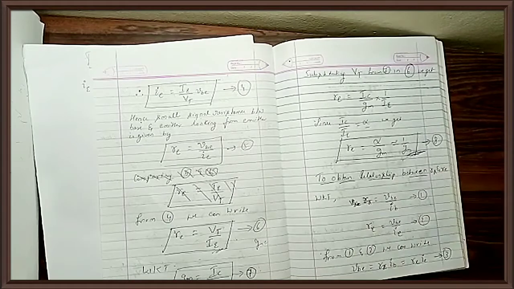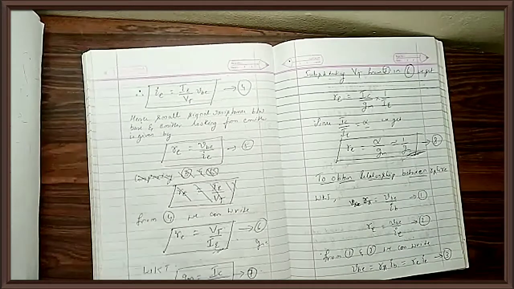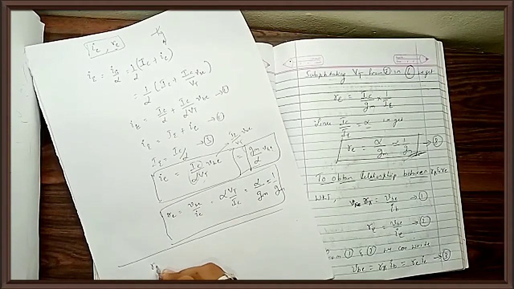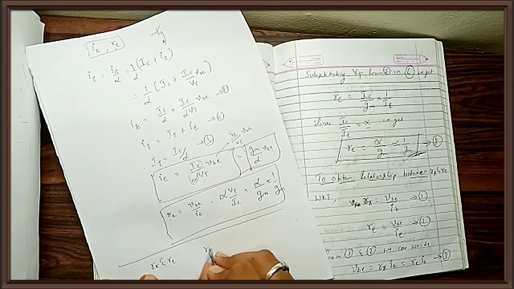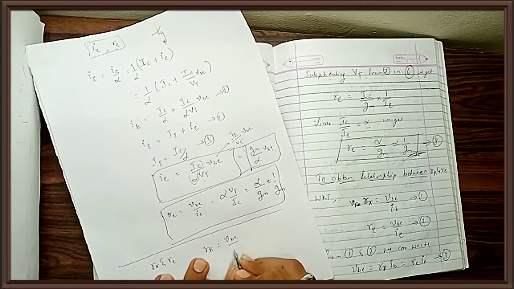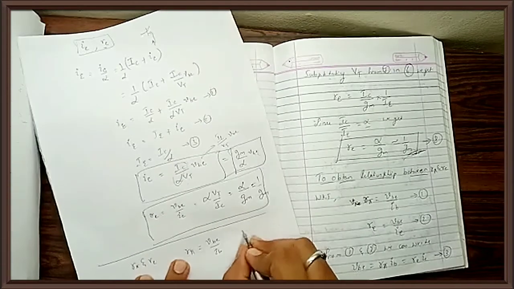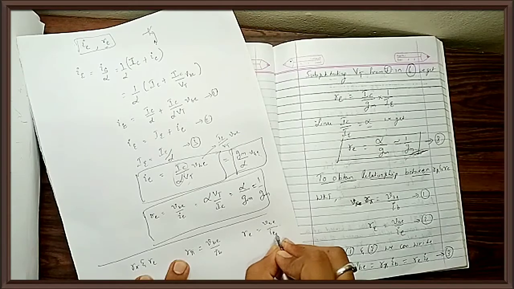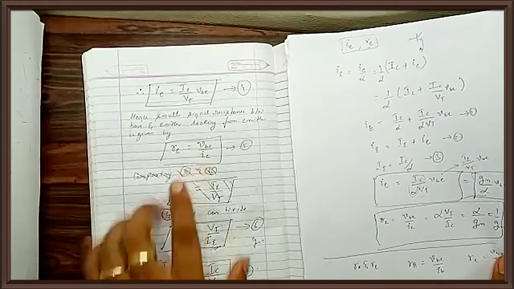Next, I'll try to prove the relationship between R pi and RE. It is very simple. What is R pi? Resistance seen from the base, correct? So it is VBE by IB. And what is RE? It is VBE by IE.